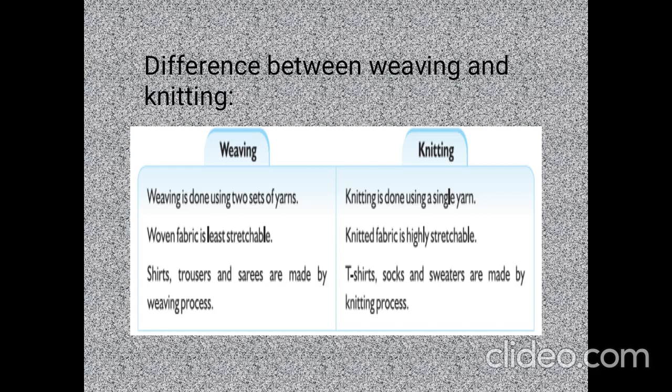The examples for weaving are shirts, trousers and saris. And for the knitting process, t-shirts, socks and sweaters are made by knitting. Could you clear, children? Okay then.